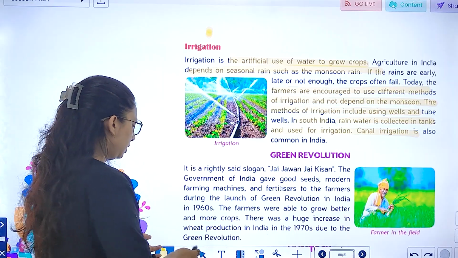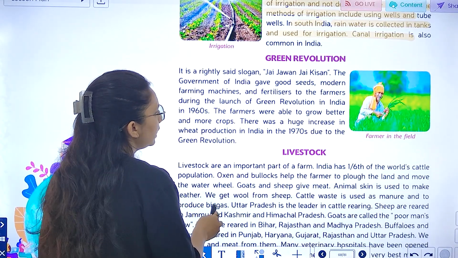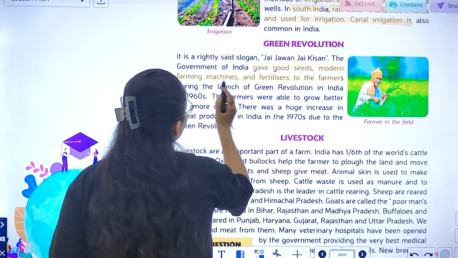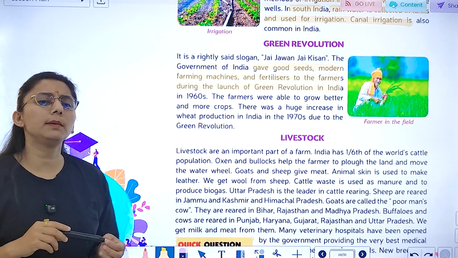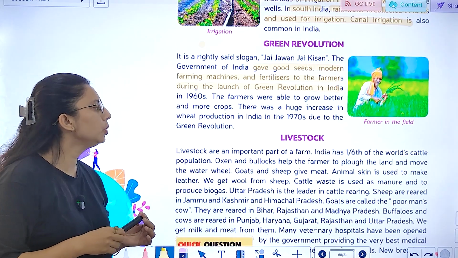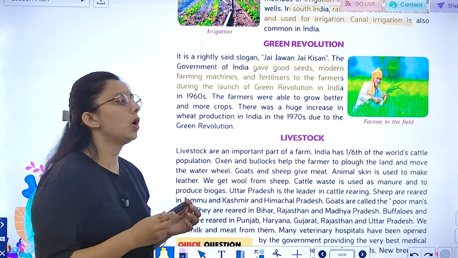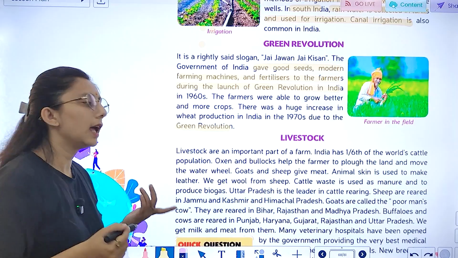Right? Green Revolution, it is rightly said, the slogan Jai Jawan Jai Kisan. The government of India gave good seeds, modern farming machines and fertilizer to farmers during the launch of the Green Revolution. The farmers were able to grow better and more crops, and there was a huge increase in wheat production in India since 1970. Due to the Green Revolution.